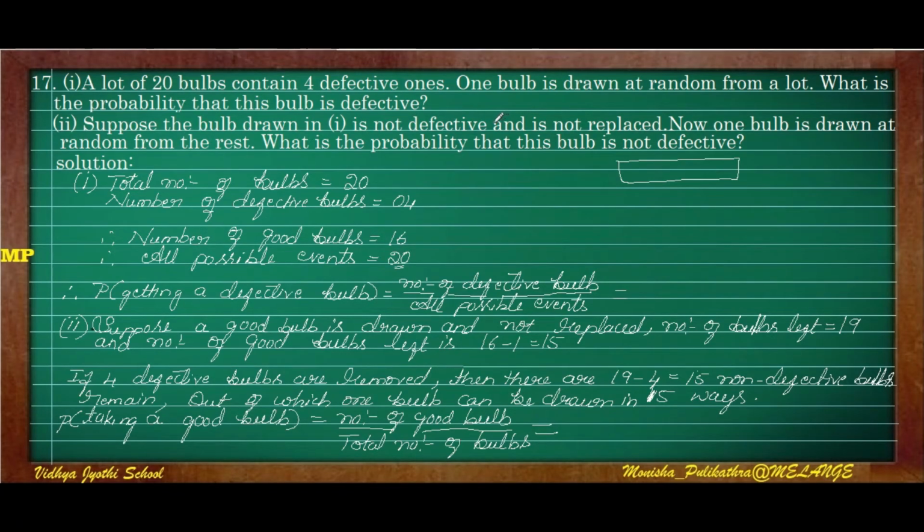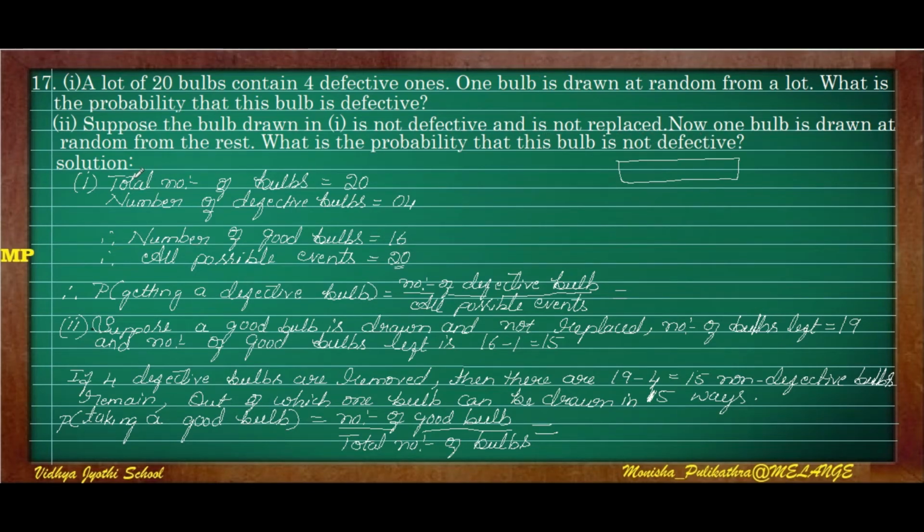Okay, so one bulb has been drawn which is a good one, and after removing that, no other bulb has been replaced on that place. Okay, so the total number of bulbs we have to write. Now one bulb is drawn. After removing a good bulb and not being replaced, another bulb has been drawn at random. Here we have to find out the probability that the bulb is not defective, that is a good one.